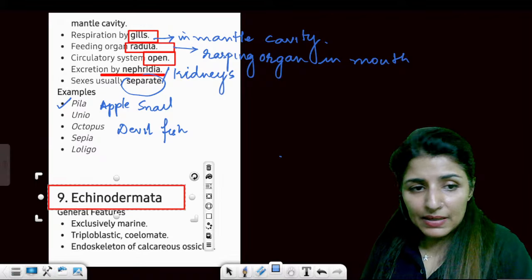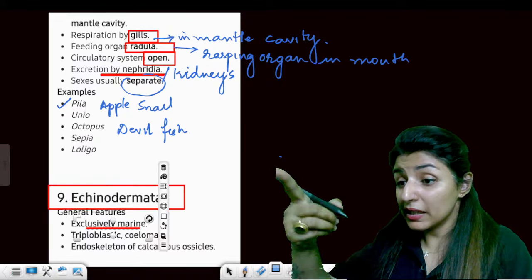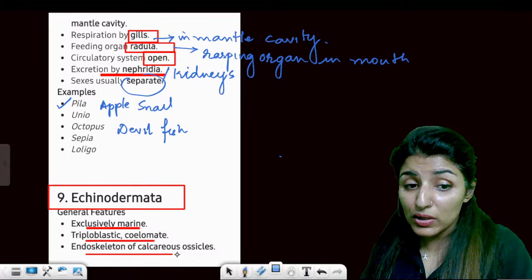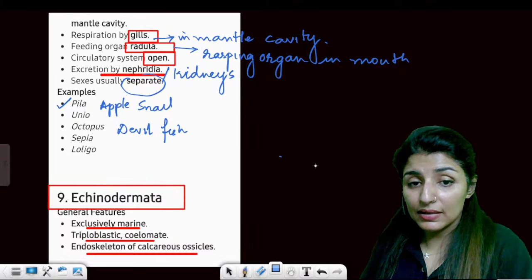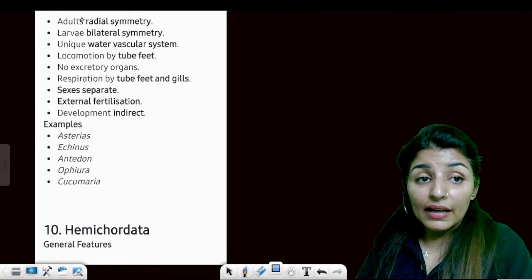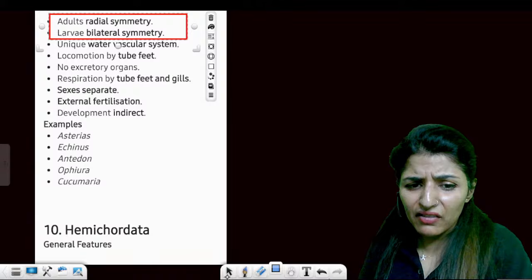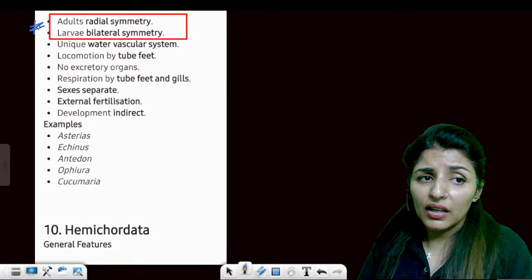Echinodermata, exclusively marine. Triploblastic coelomates, endoskeleton made up of calcareous ossicles. Is that clear? Then, adults show radial symmetry, but larva shows bilateral symmetry. Very, very important.